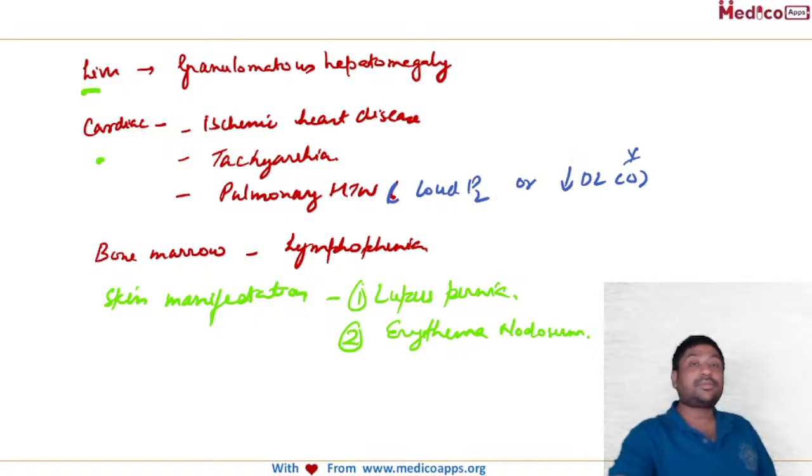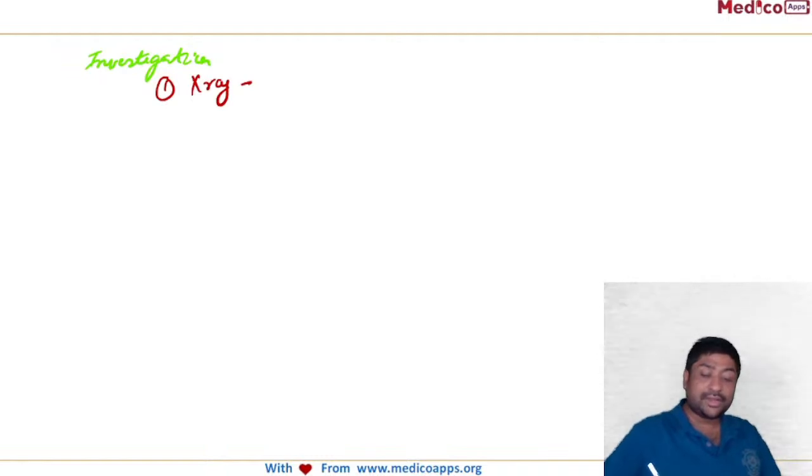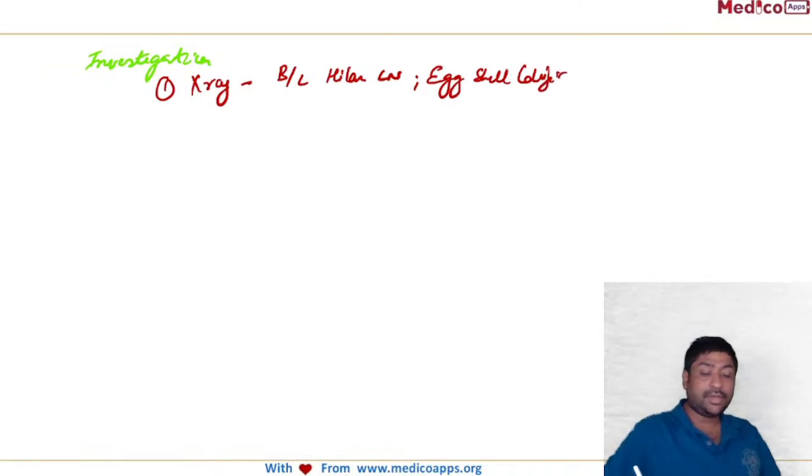Let's look at some of the investigations which we'll do. How will we work up this patient? So when I talk about investigation, one we have already seen in this question. What was the investigation given in the question? The X-ray. So in X-ray, what we can get is bilateral hilar lymph node enlargement, and even eggshell calcification. These are X-ray findings.